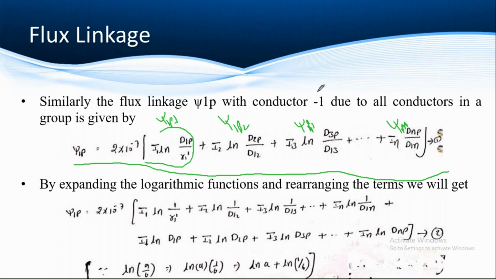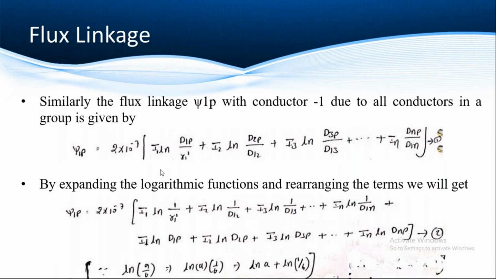If the logarithmic value is in multiplication form, we can solve it easily. If it is in division form, we have to make it a multiplication form. So how can we make it like this? I will show you one term, then you can identify that. Here I am writing this term ln of d1p by r1 dash. I can write this as ln of d1p into 1 by r1 dash.